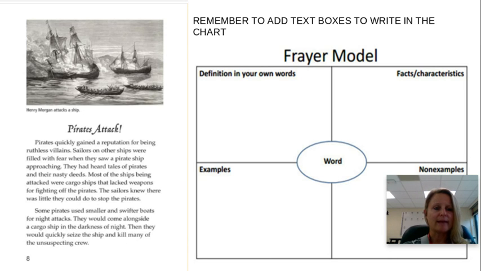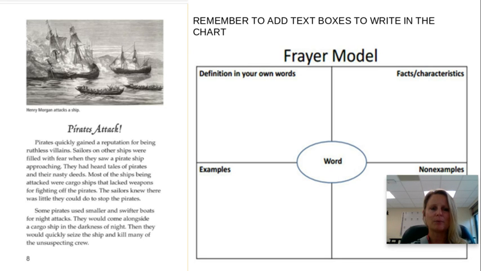I'm going to scan, and right away I see a word. When I say scan, I'm looking with my eyes, and I see two words. I see reputation, and I see the word ruthless. Now I know what a reputation is, but ruthless, I'm not really sure what ruthless means. So I'm going to use that word.